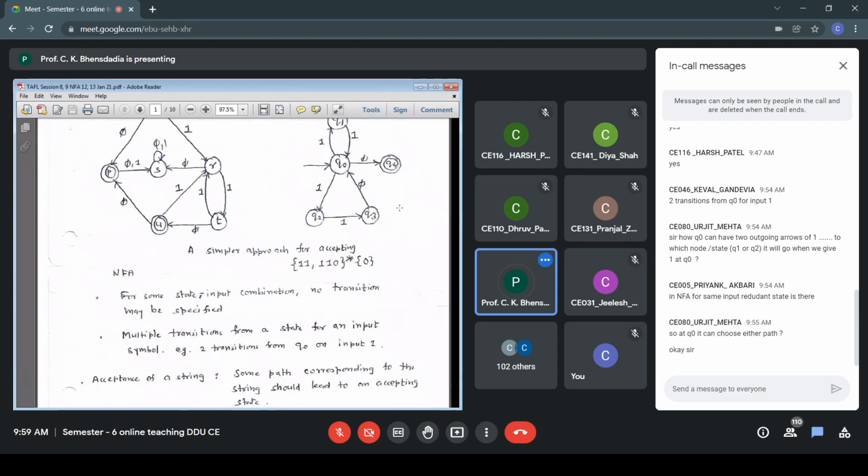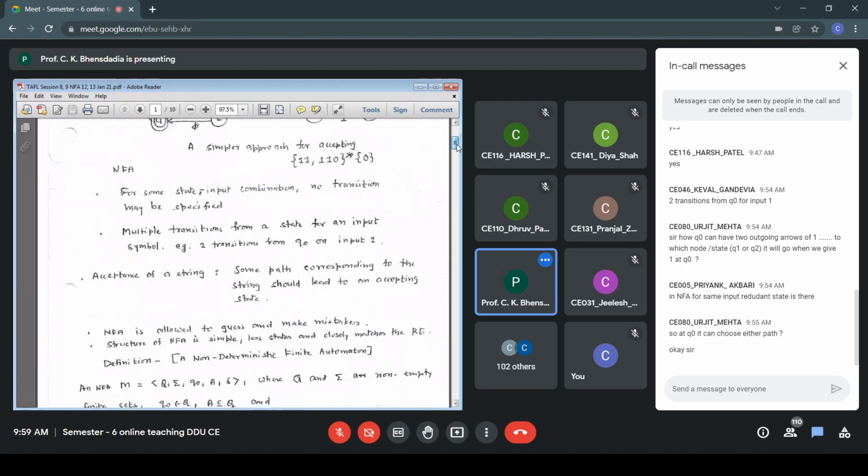Fine. Then why do we go for NFA? The benefits we have already listed. Structure of NFA is simple, fewer states. States denote memory. Less memory means less cost. And the structure closely matches the RE. These are the advantages of NFA. That's the reason we introduce non-determinism in finite automata.